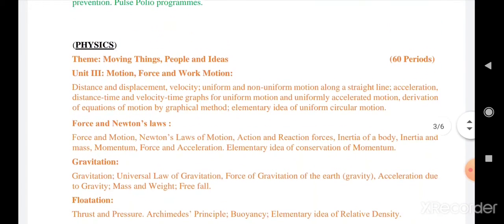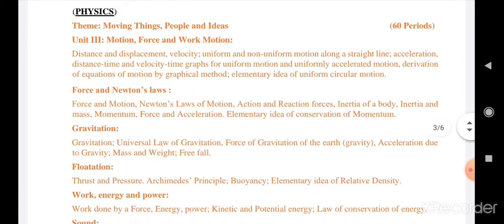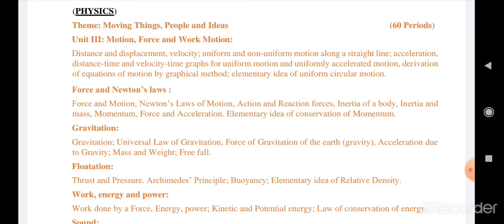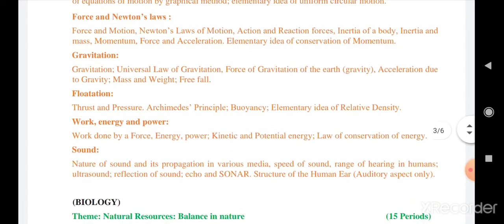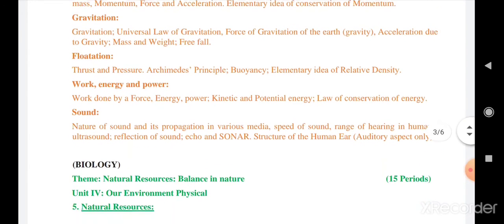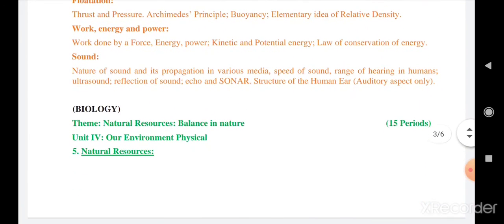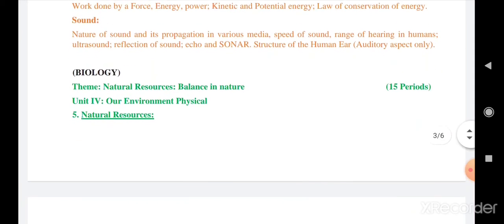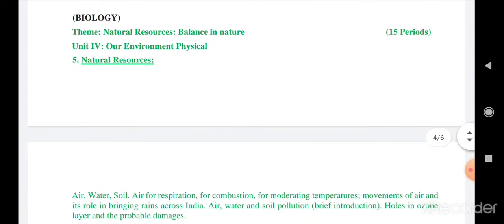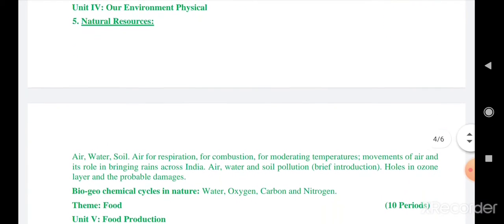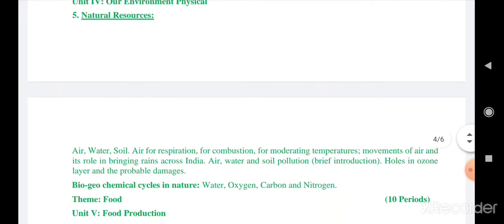Then as you can see in the physics, I have highlighted these chapters: motion, force and work, motion, force and Newton's laws, gravitation, flotation, work, energy and power, and sound. So these are the chapters included in physics. Whereas you can see the theme natural resources, that is balance in nature. So here you are going to learn about the chapter that is management of natural resources.